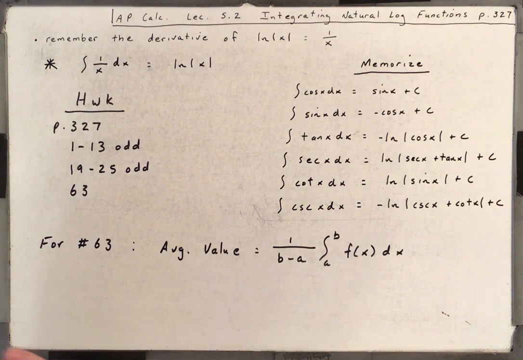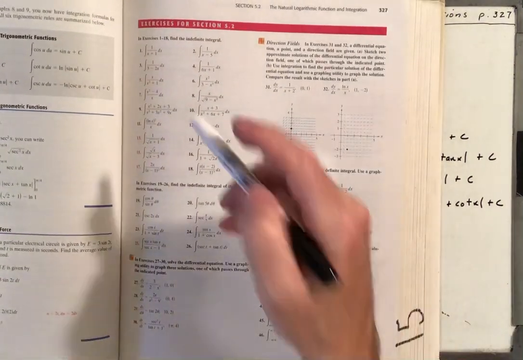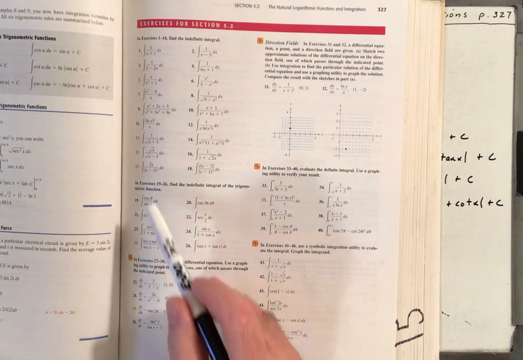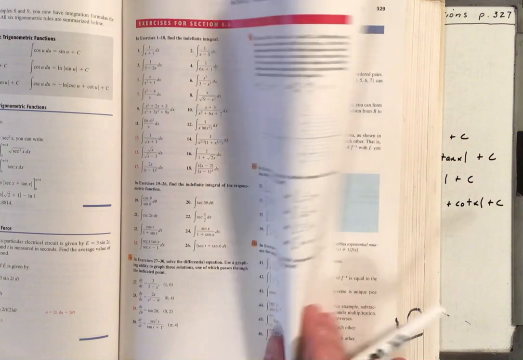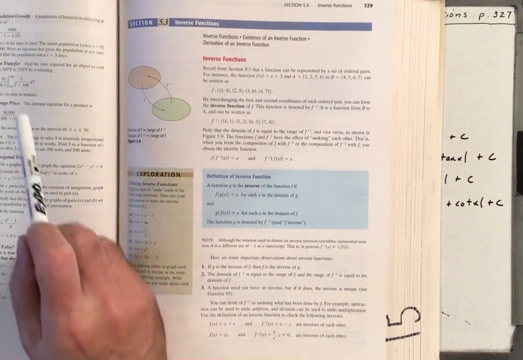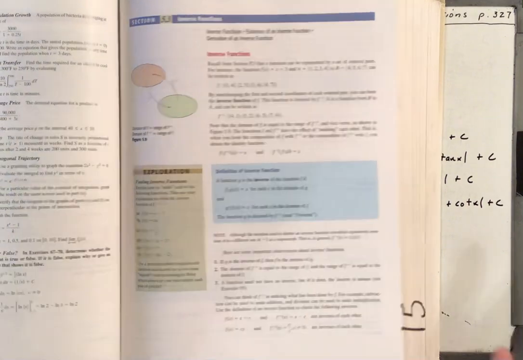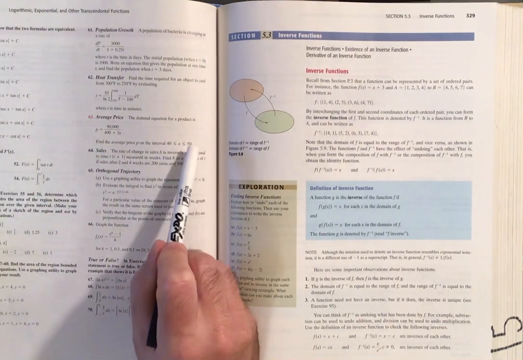All right, let's take a look at these homework problems and see if there's anything you need some instruction with. So 1 through 13 odd. These are just like the examples we did. 19 through 25 odd, you're going to be using the trigonometric formulas, so no problem on that. And then 63 is a word problem that we talked about. You got to find the average price there on number 63. So just use that. Integrate this function from 40 to 50, and you'll use that formula.